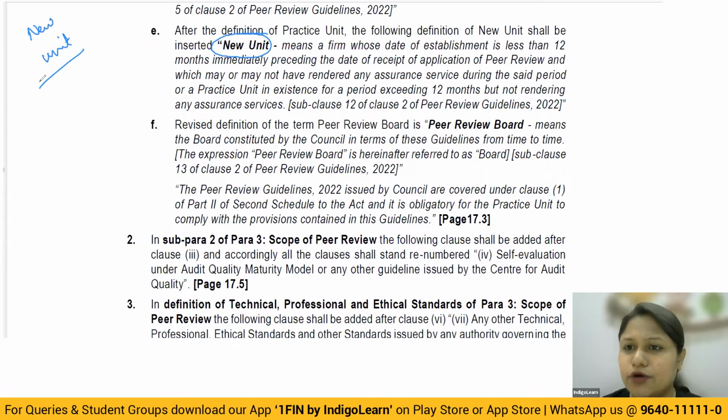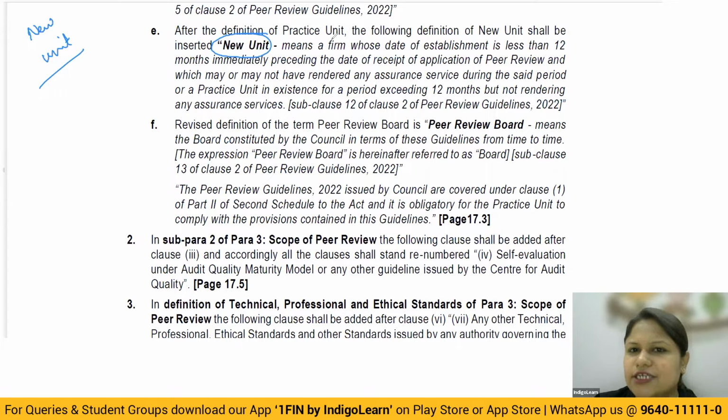Because of which it becomes important for you to understand which units you are going to categorize as a new unit, so that you understand properly which regulations are applicable to the new unit. For that purpose, you need to understand first what is a new unit, and which units we call, very regularly, existing units. For existing units, the regular protocols will be followed, but for new units there has been some kind of minimal fees. The timeline has been reduced. The on-site visits by the reviewers have been made fewer. So the protocols and regulations have been considerably brought down. Because of that, you study the concept of the new unit.